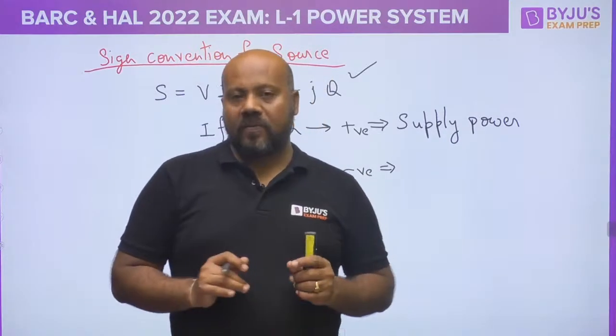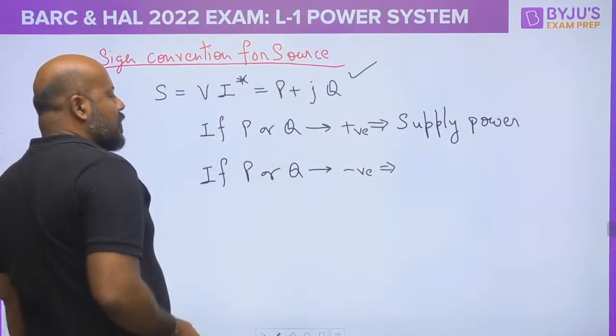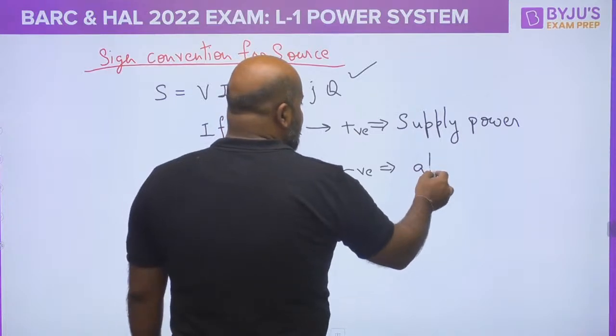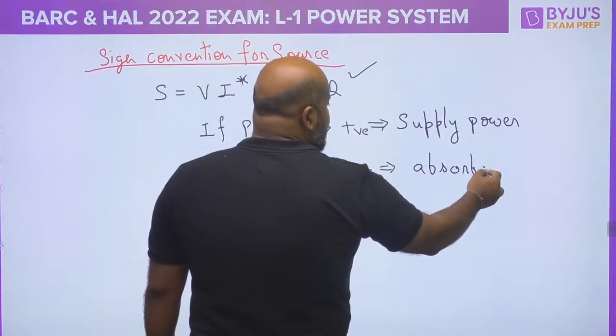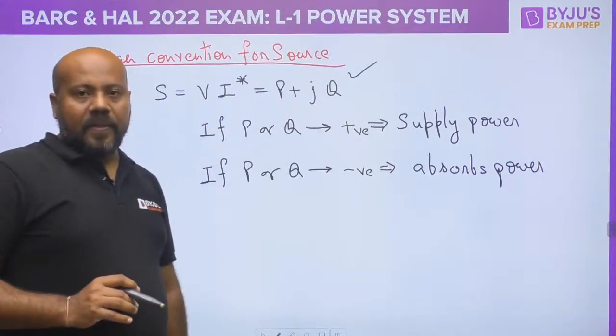That is the sign convention for the source. So if you are getting P or Q, any one of them or both, with a negative sign, it means it absorbs power, whether real or reactive.